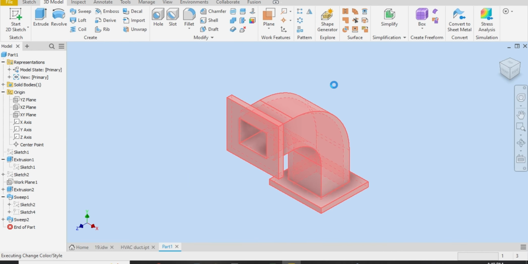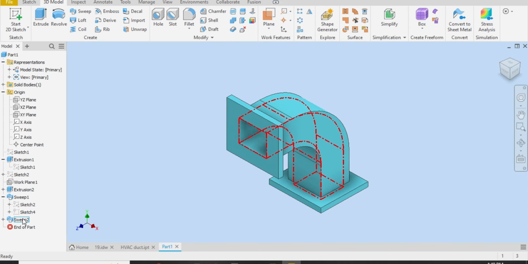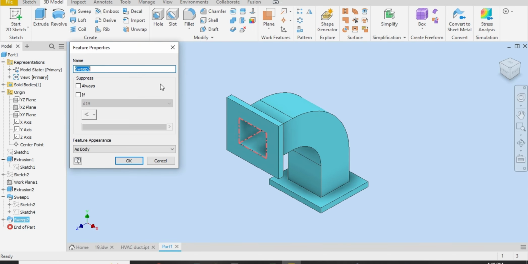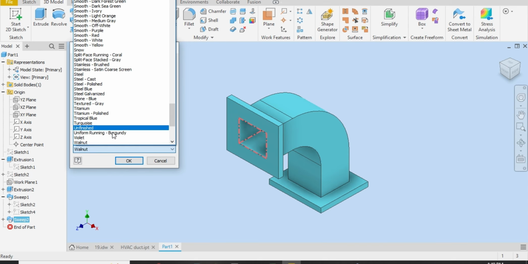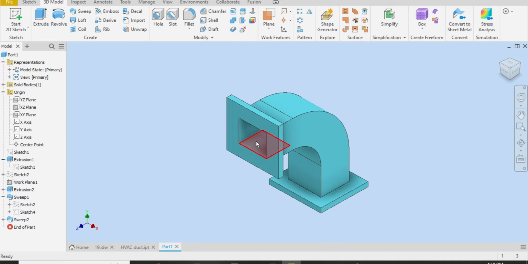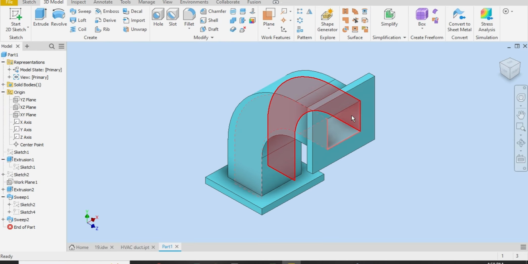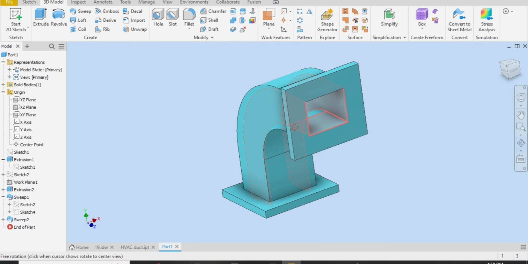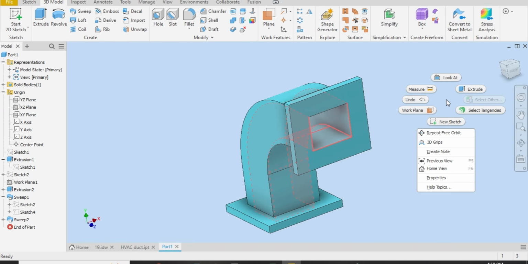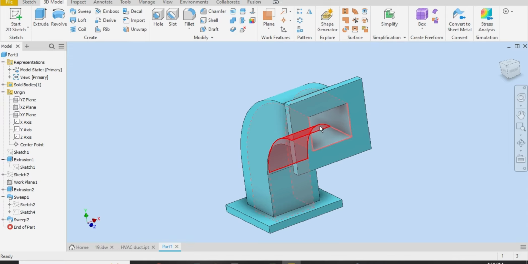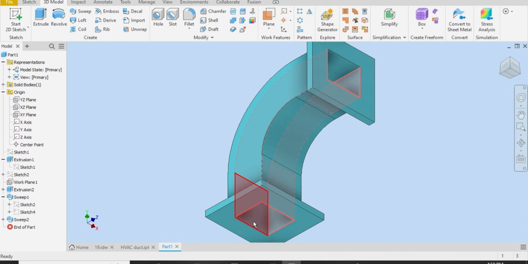Let me choose CAD blue for this, and the inside, this one, properties, and as body we will choose, let me choose white. Let me see if white is here. Okay, white. It did not select it, so let me just select manually this one. Let me just rotate, right click, just keep selecting the inside surfaces like this.